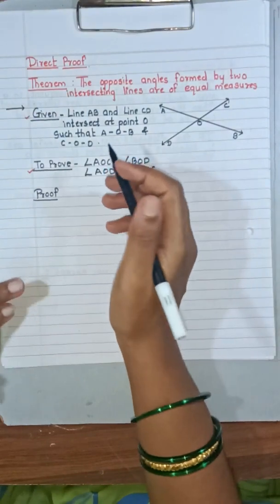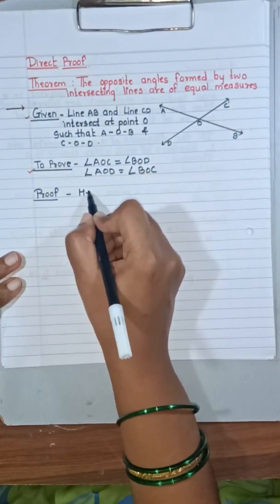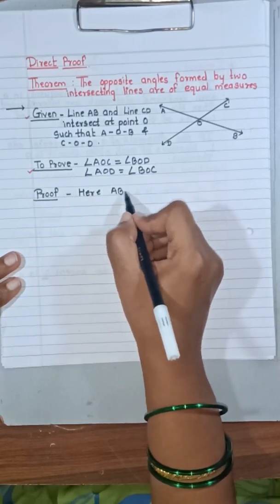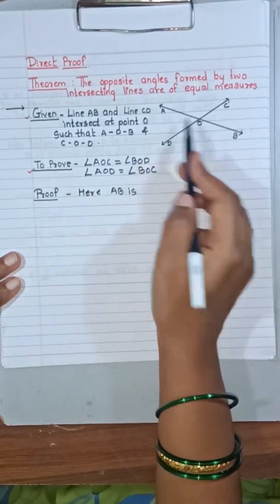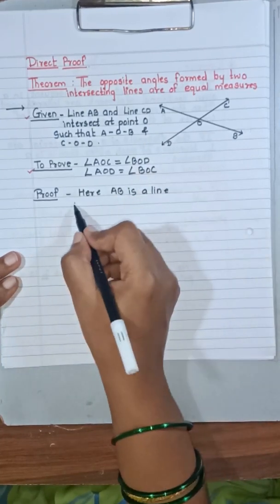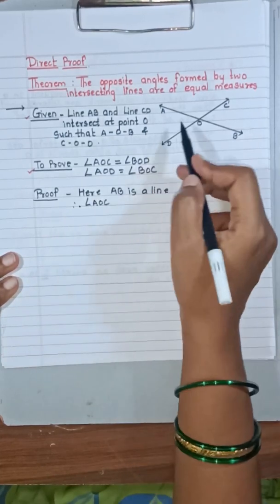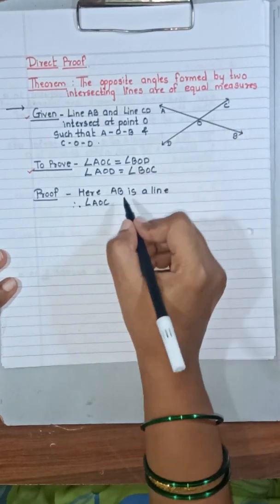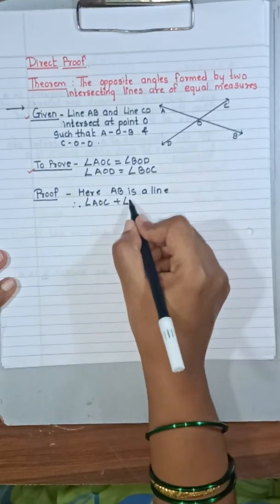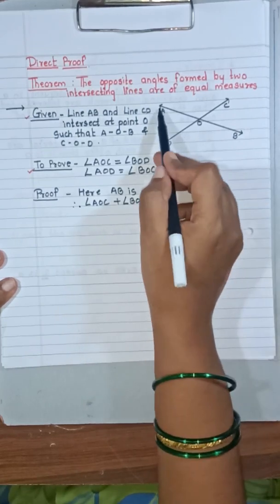Now here AB is a line. Now see this line, AB is a line. Therefore angle AOC plus angle BOC. Now you can see this diagram.